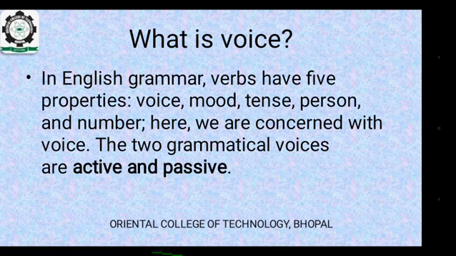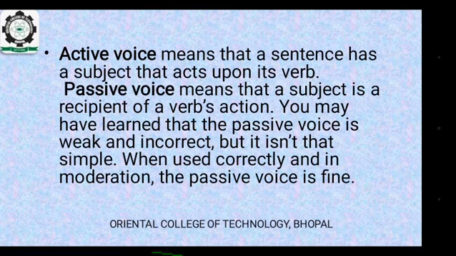What is voice? In English grammar, verbs have 5 properties: voice, mood, tense, person and number. Here we are concerned with voice. The two grammatical voices are active and passive. Active voice means that a sentence has a subject that acts upon its verb. Passive voice means that a subject is a recipient of a verb's action.